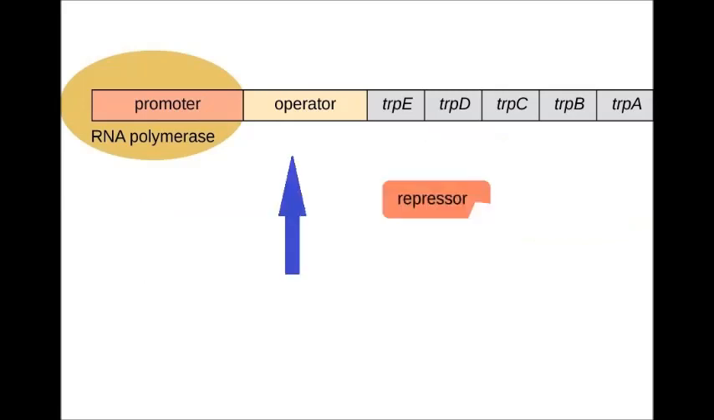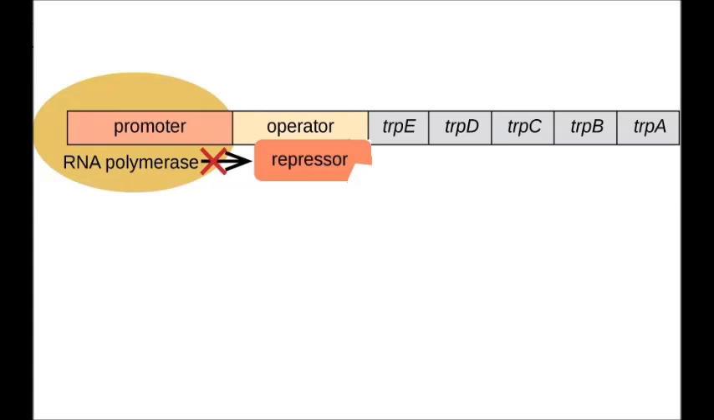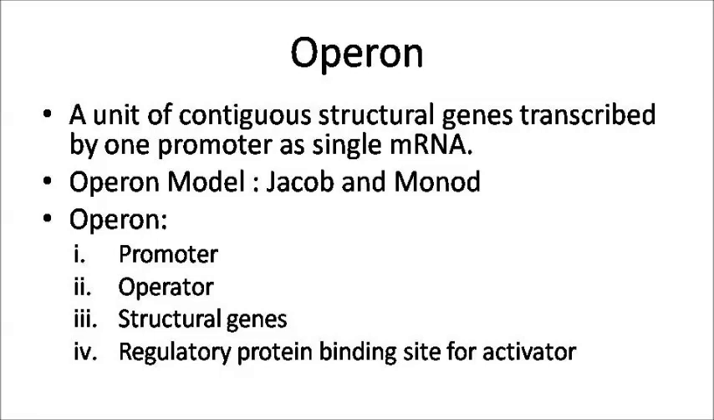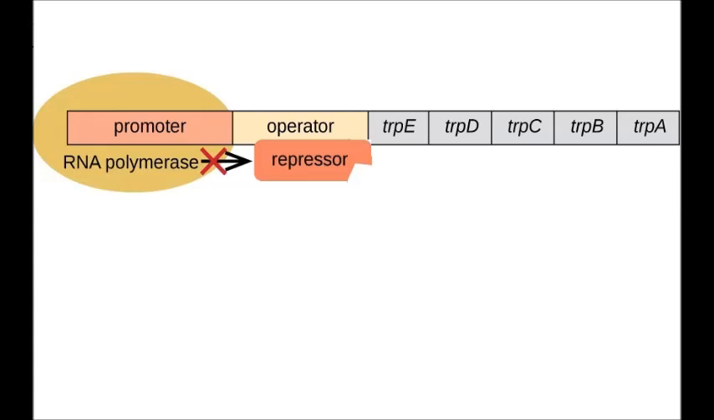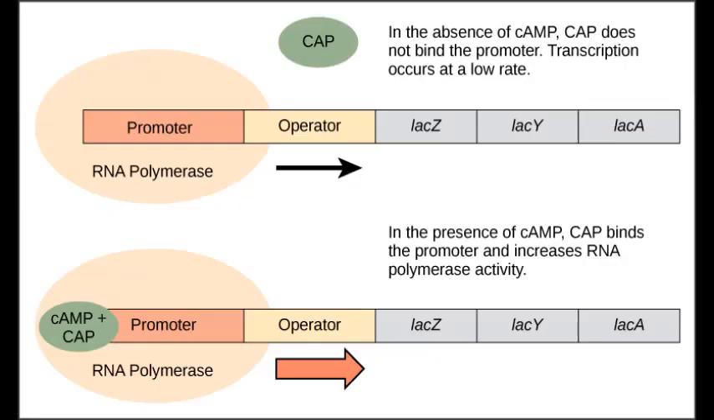Second one is the operator. The operator is the binding site for the repressor molecule. Now, the repressor is a regulatory protein, and when it binds to the operator, it turns off the operon. Third one is structural genes, and the fourth is the regulatory protein binding site for activator. Now the operator is also a regulatory protein binding site, but it's for the repressor. For the activator, there is a separate regulatory protein binding site. When the activator binds to its site, the operon system is turned on.